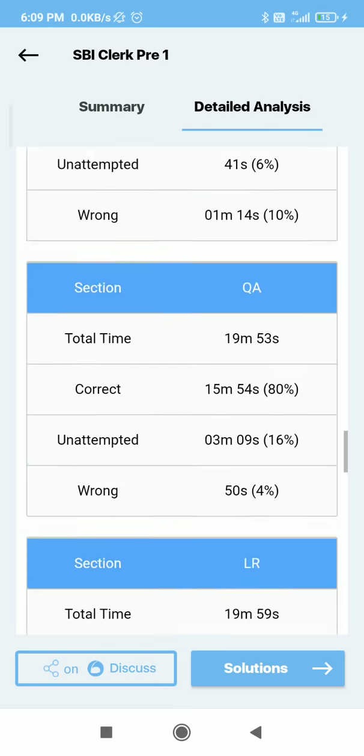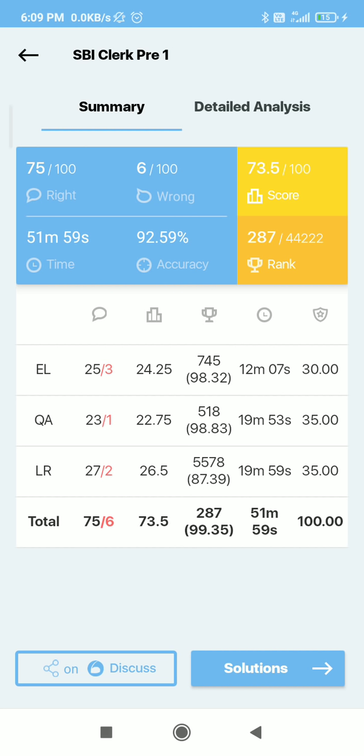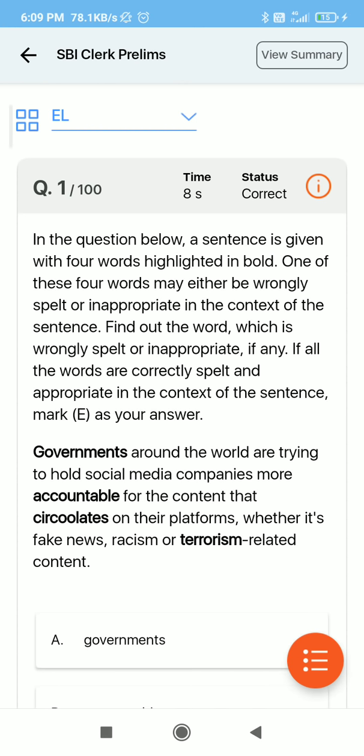Now we will move to the English section, and in English I got 24.25 marks and 3 wrong questions. We will do the analysis in 3 parts. I will put up 3 videos, one for English, then reasoning, and then maths.